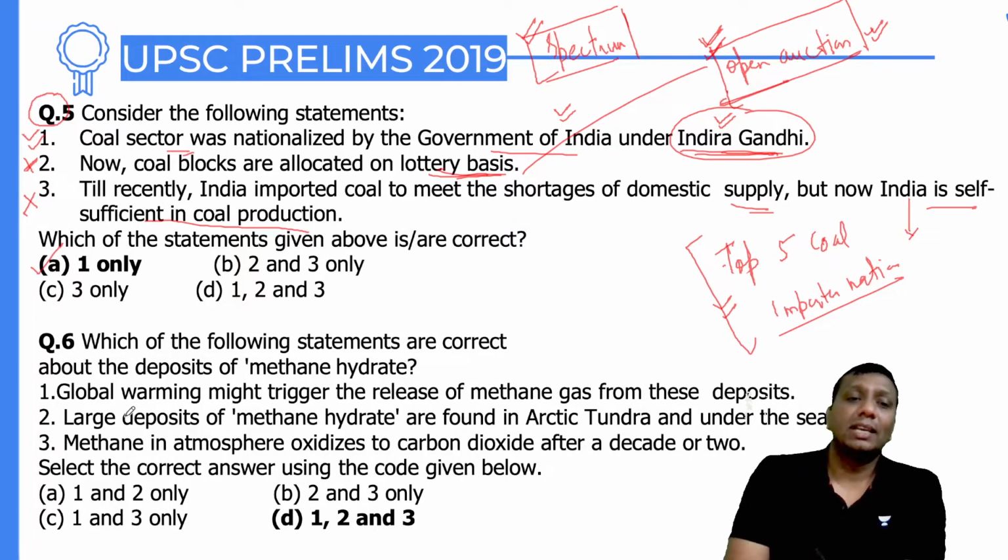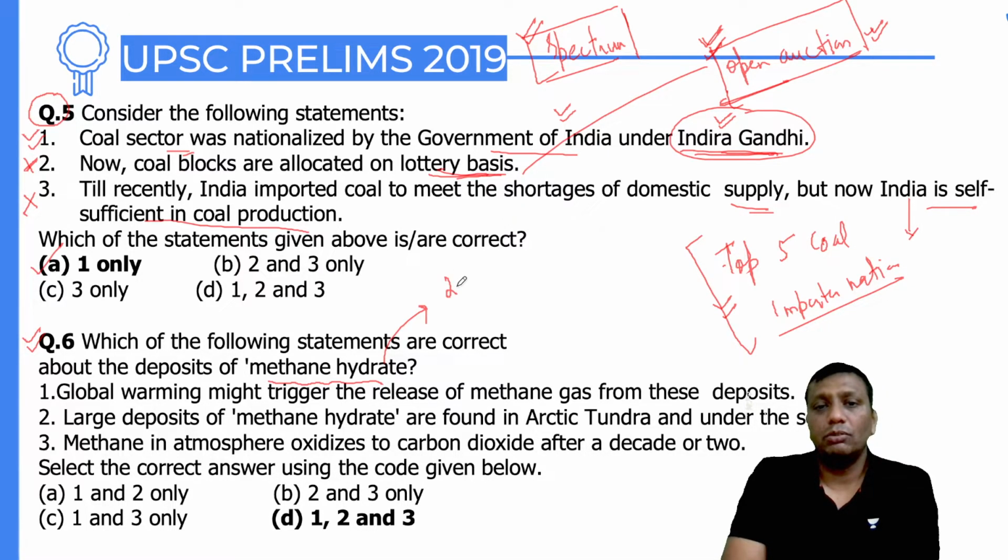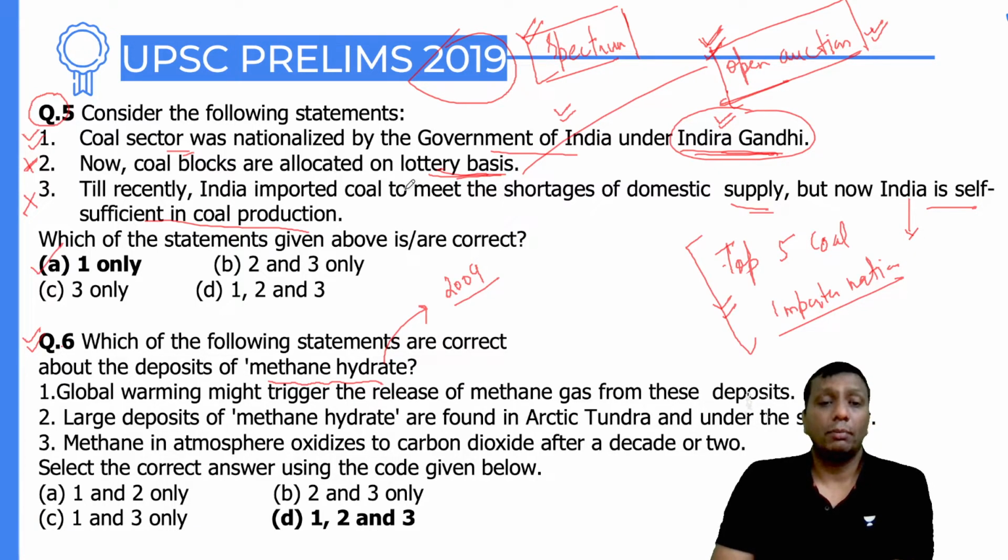Okay, question number 6, still a static question. UPSC asks: which of the following statements are correct about the deposit of methane hydrates. First, this methane hydrate deposit was identified in 2009. I got this in the news, but UPSC made the question in 2019. Still people say it is current affairs. How is that so, I still don't know. But definitely, guys, the entire discussion will be really beneficial to all of you. I am the teacher who wants to open the eyes of all of you. Science and tech is still static like history, politics, economy and geography. Yes, current updating is a must, but that does not mean science and technology is only current affairs.